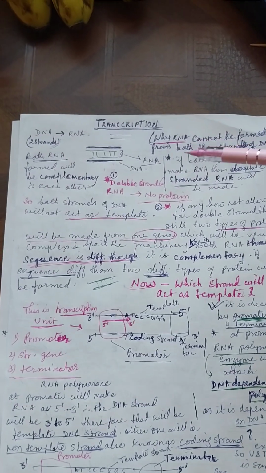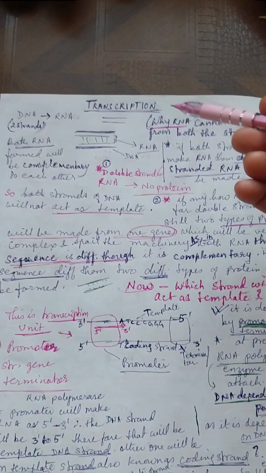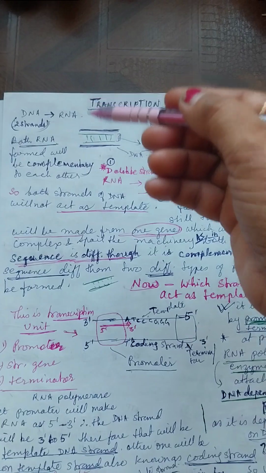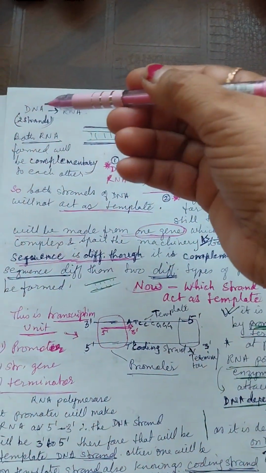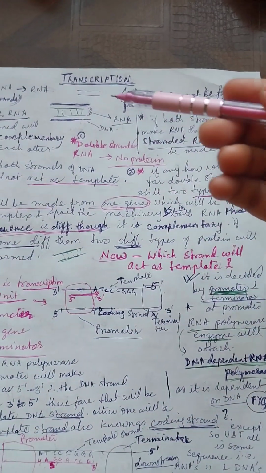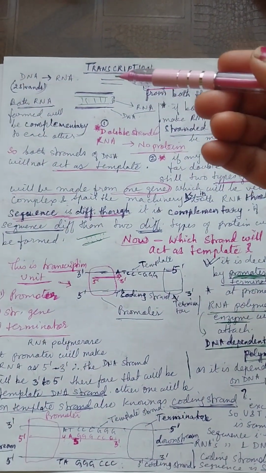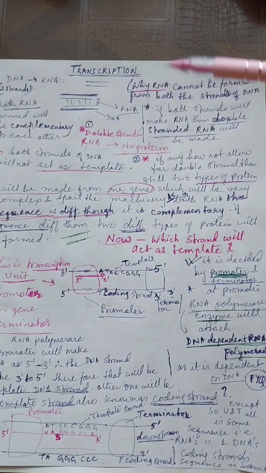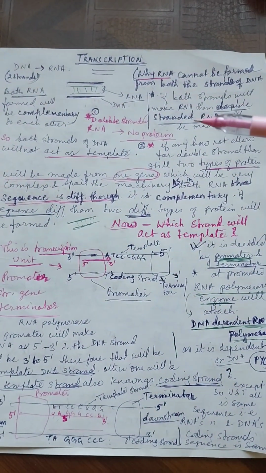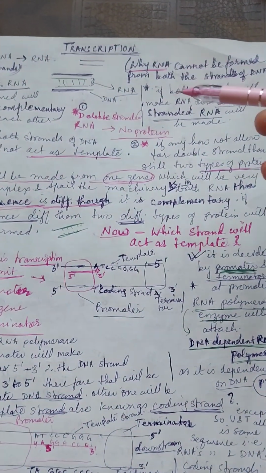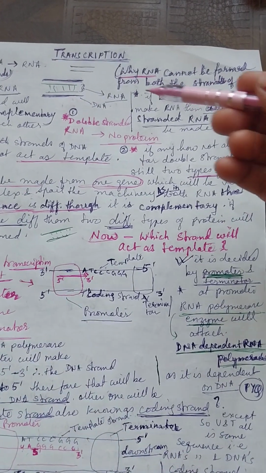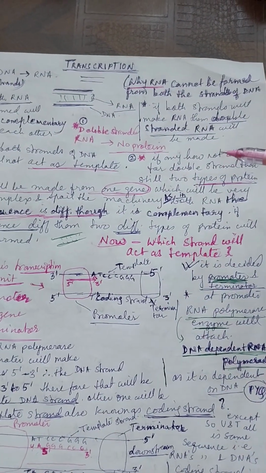Good morning. Today's topic is transcription. So in transcription, from DNA, RNA is formed. DNA is double-stranded, but both the strands will not act as template. Template means the strand from which RNA is made. Only one strand of DNA will act as template. Then the question is why RNA cannot be formed from both the strands of DNA?